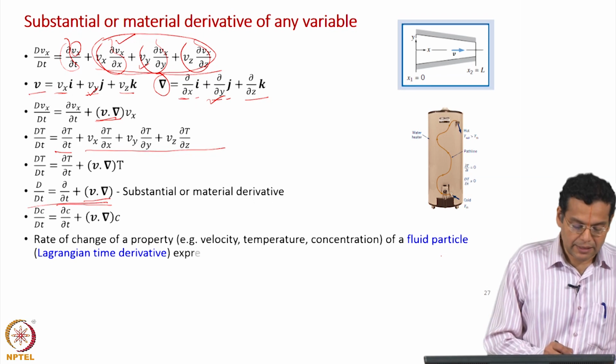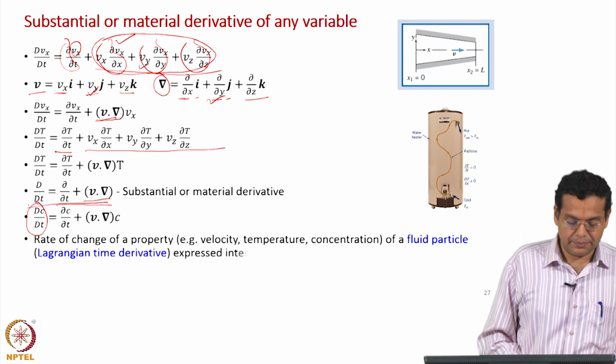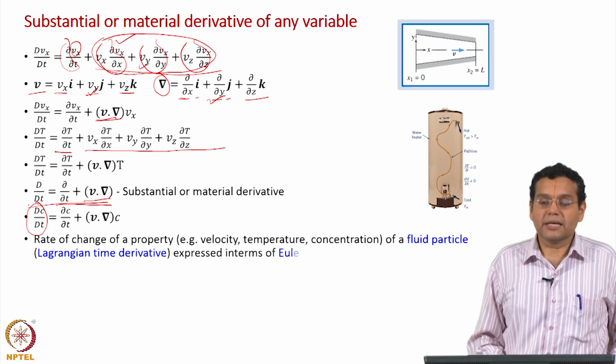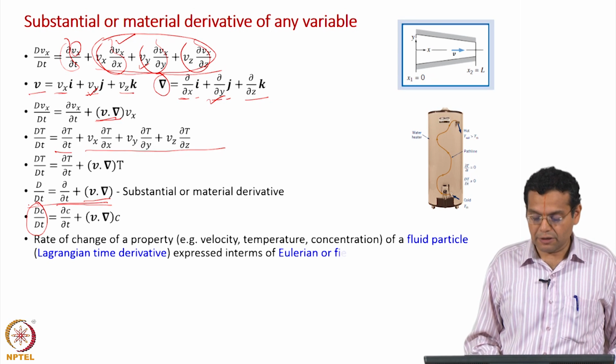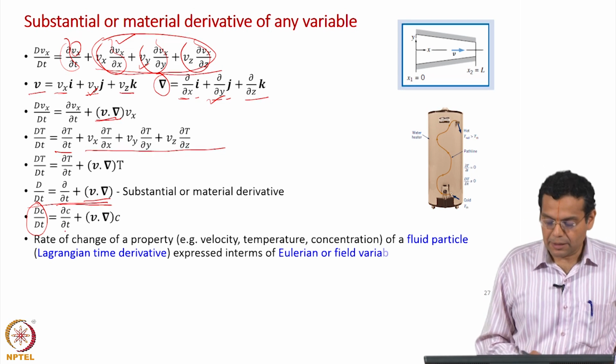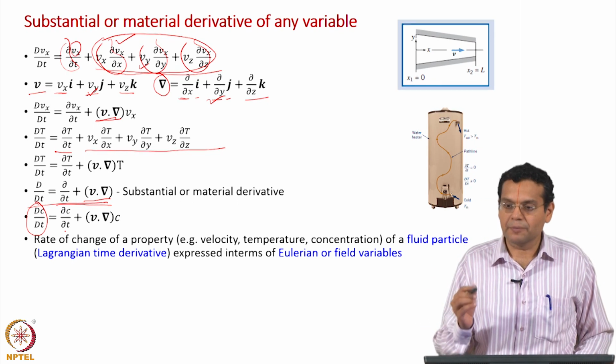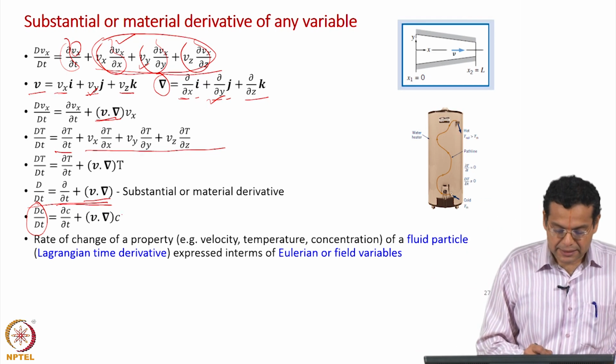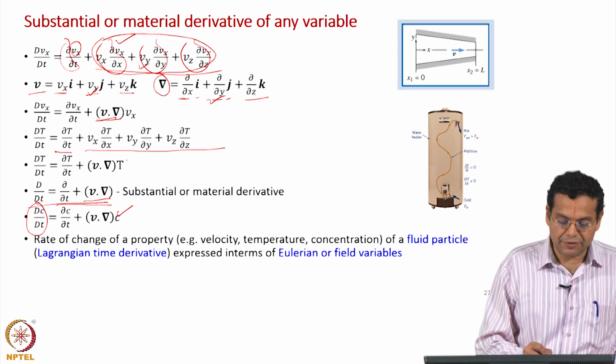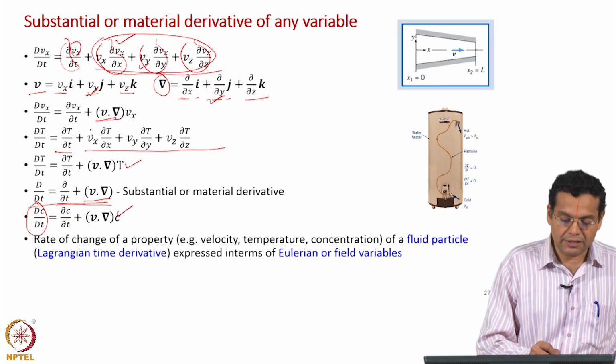The left hand side is the Lagrangian time derivative. Most importantly, we are expressing that in terms of Eulerian or field variables. That is the most significant importance of the substantial derivative. The right hand side is the Eulerian field: concentration field, temperature field, velocity field, etc.